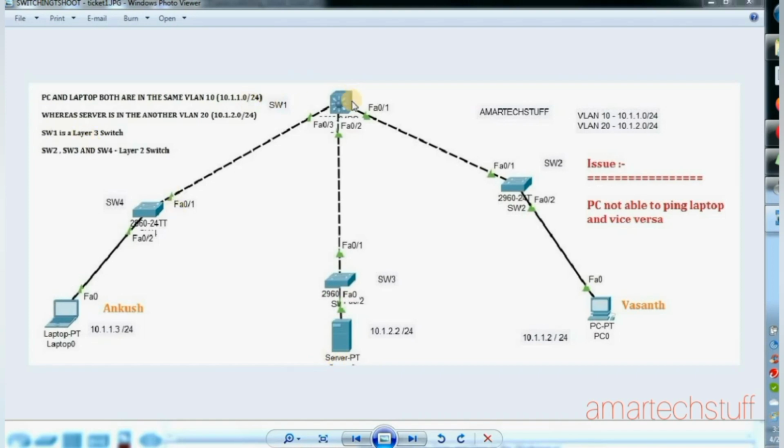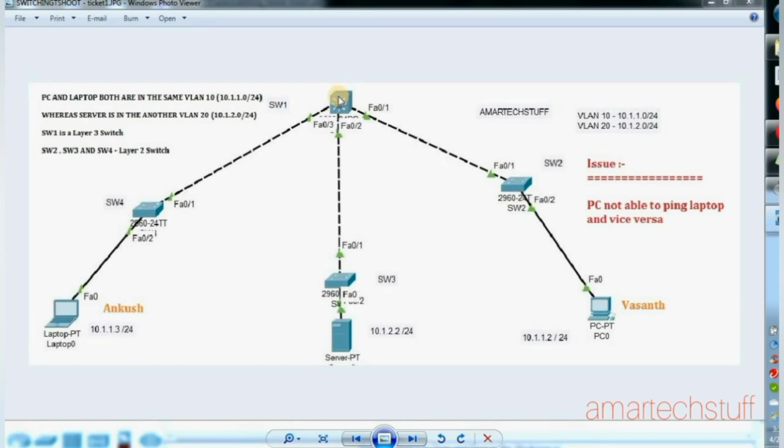Switch 1 is a layer 3 switch, whereas switch 2, switch 3 and switch 4 are layer 2 switches, and VLAN 10 is given the subnet of 10.1.1.0/24. Vasant is having a PC which has an IP address 10.1.1.2/24, and Ankush is having a laptop which has an IP address of 10.1.1.3/24. So both of them are in the same subnet, same VLAN,